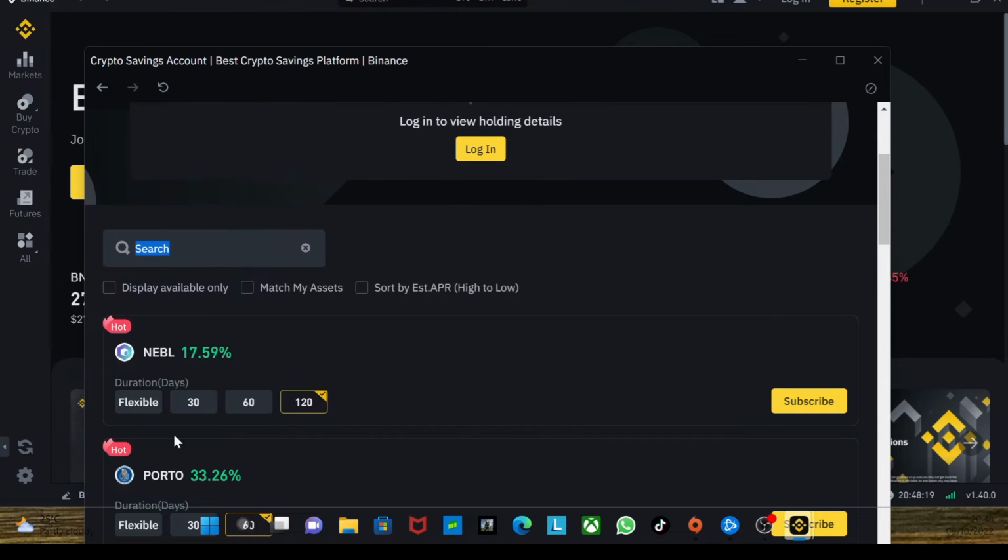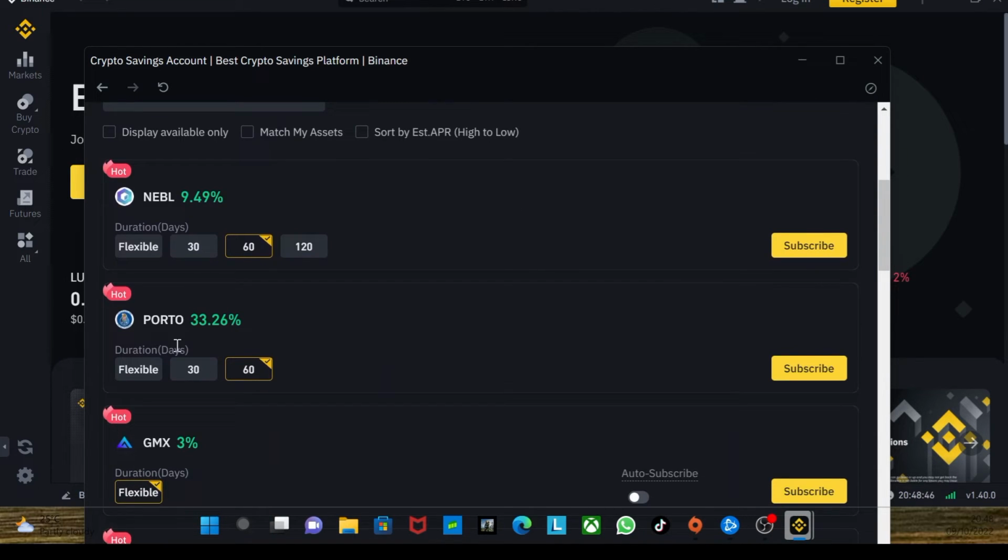And we have flexible packages. We have flexible package, 30 days duration, 60 days and 120 days for this first token here, which is actually one of the hottest coins available right now on Binance. For 120 days, if you subscribe to this package, you'll be able to earn 17.59% of this coin. And if you choose the 30 days duration or 60 days duration, you have your own percentage here.